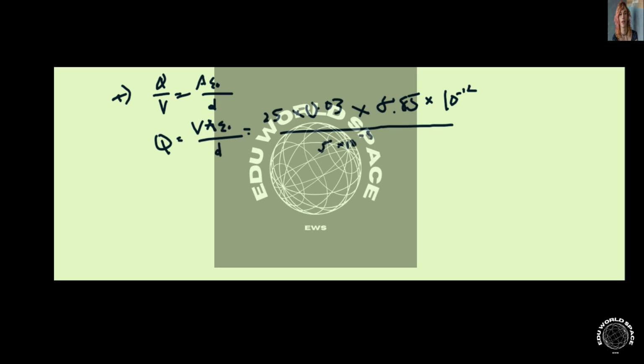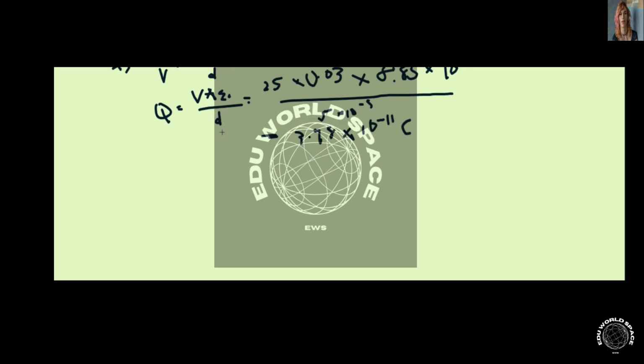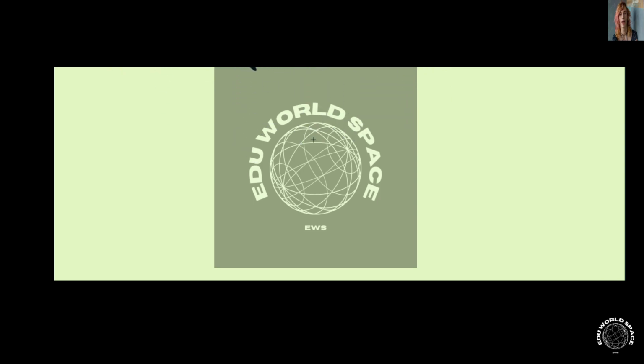Now, if you compute this in our calculator, we're going to get that it's equal to 3.98 times 10 to the negative 11 coulombs. So therefore, the required charge is equal to this. And that's the answer to part A. So now moving on to part B.